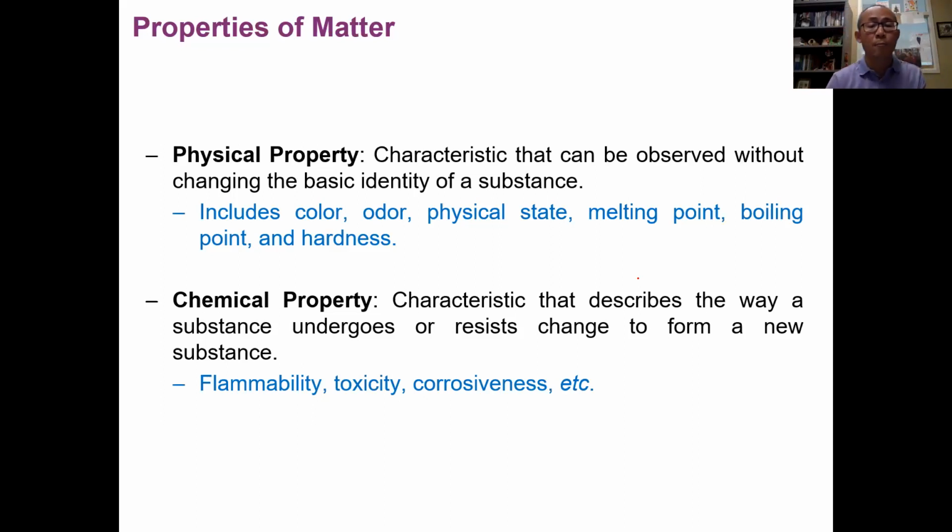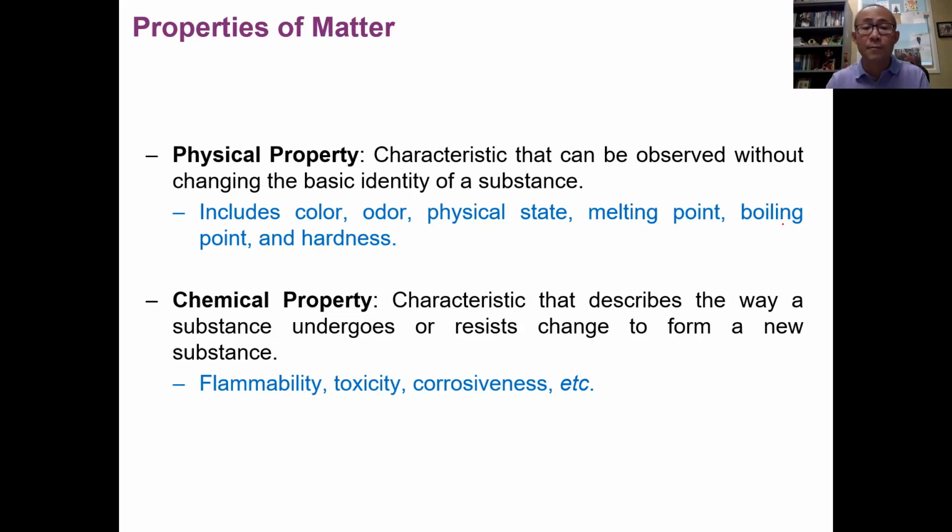When we talk about properties of matter, we have to classify them into two types. One type of property is observed without changing the identity of the substance. If the property is observed without changing the identity of the substance, we call those properties physical properties. It means when we observe these properties, the identity of the substance doesn't change.